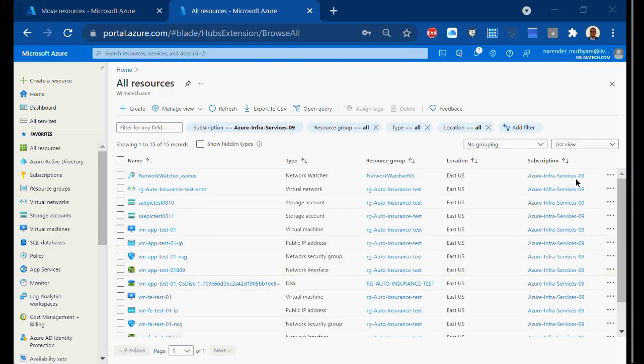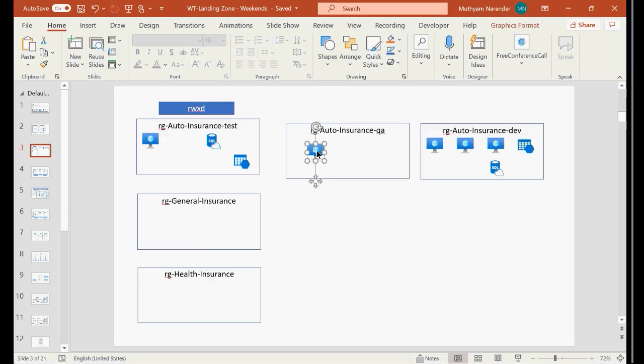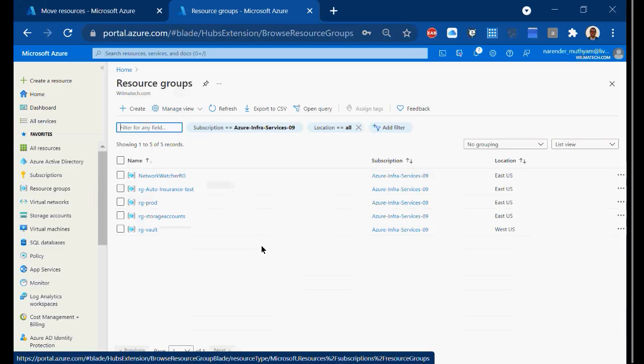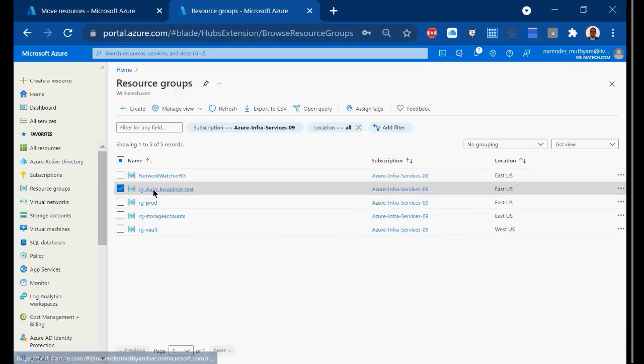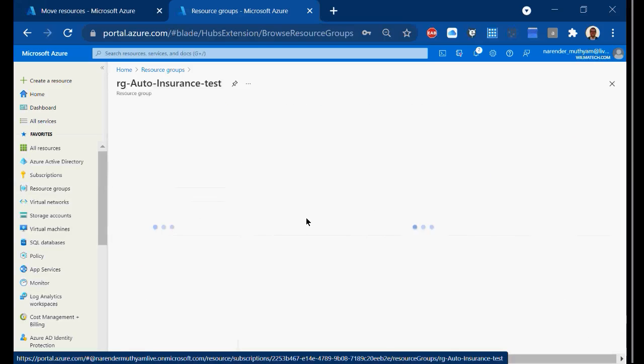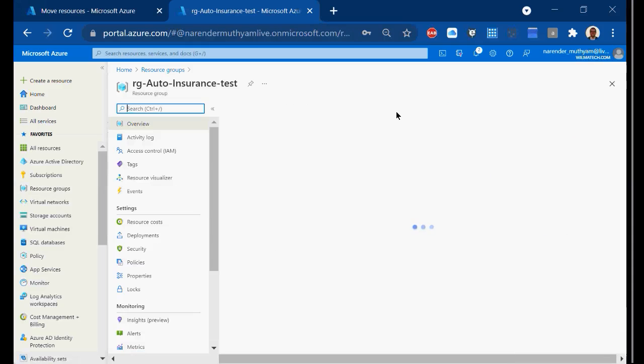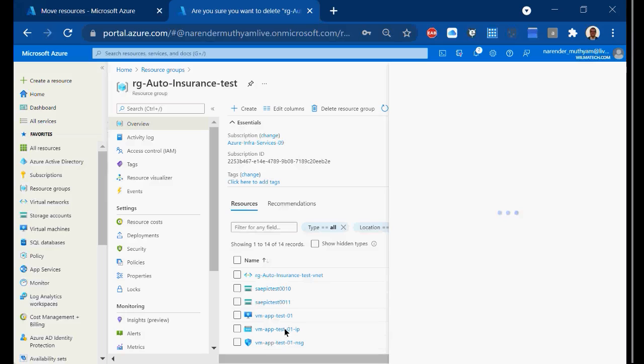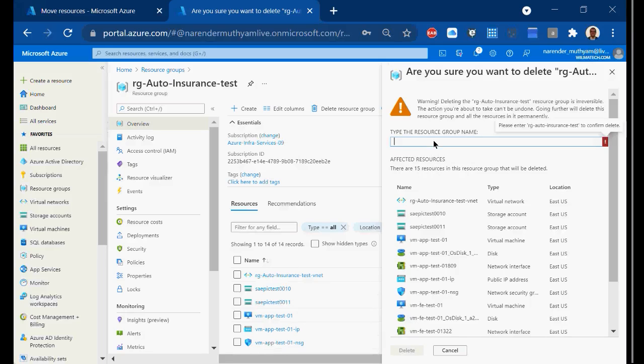Now, for example, my developer said his work is completed. Assume the work is over now. He said, Narendra, can you please tear it down? Decommission it, tear it down, or delete it. For this purpose, I can simply go to the resource group, right? And here I will choose this resource group, whichever I want to delete, and click on delete. Click on delete resource group.